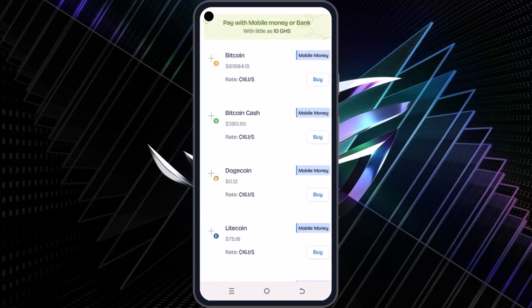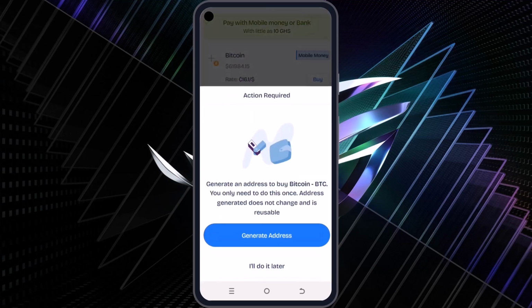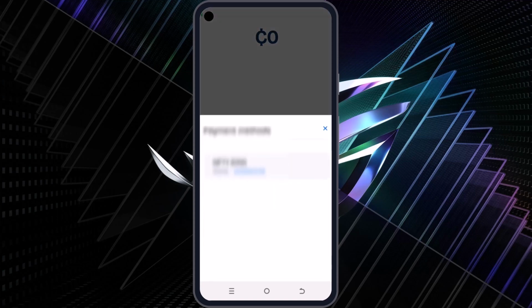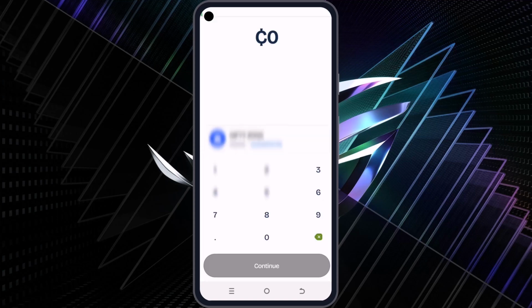So now I'll go to buy right here and select Bitcoin. You can also add your bank account to it, but I added the mobile money for the purpose of this video. I want to make it as short as possible, but it is the same process. So when I go, I'll see all the funds right here. When I click on buy Bitcoins, I'll be asked to generate an address. Okay, I don't already have an address, so I'll generate the address.